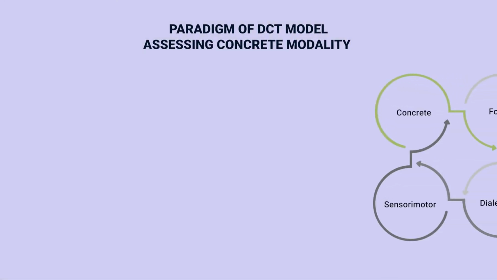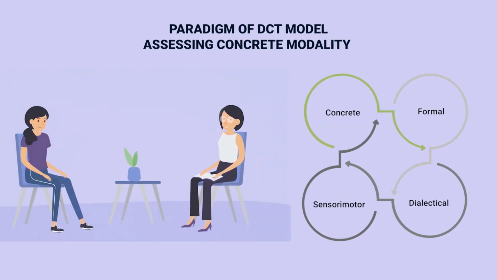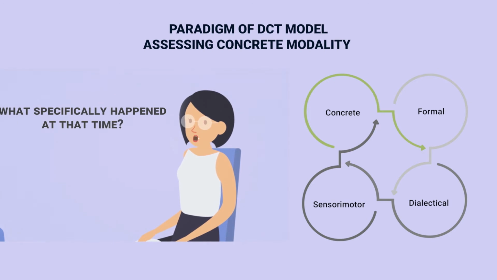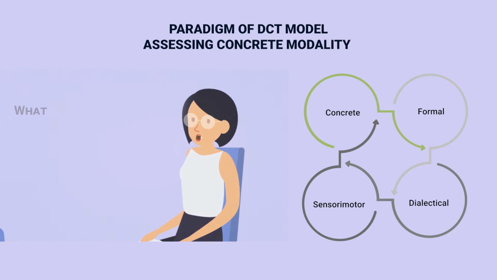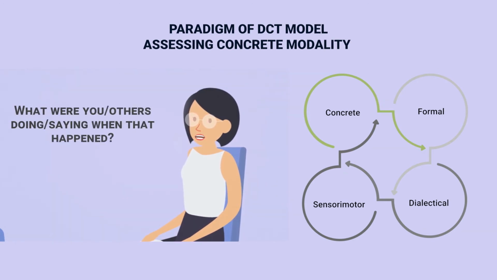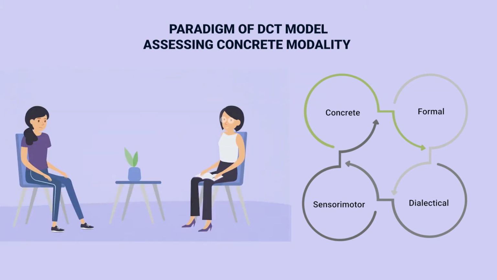Once the feelings are embedded in the sensory motor modality, the questioning is moved to the concrete modality. Based on the embedded feelings, questions like, did you feel like this at any other time? are asked to generate a second example. A careful, systematic search over the second example is done with questions like, what specifically happened at that time? Can you tell me what happened before that? What were the others doing or saying when that happened? So if you do this, what can happen?